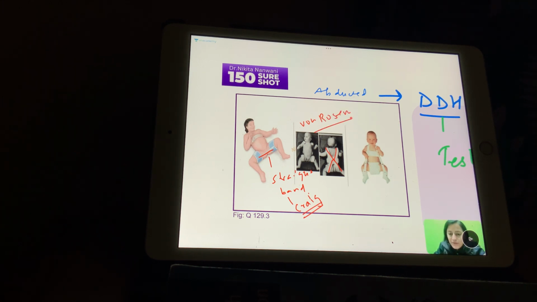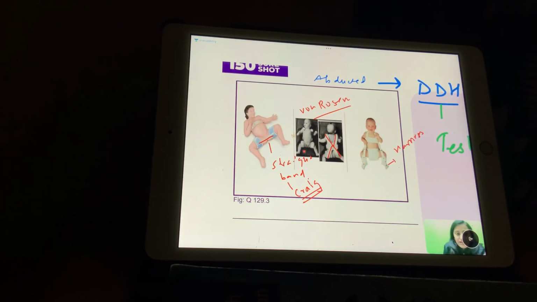And then we have the next one where the baby is in a harness. Like the baby is harnessed, completely packed, even the feet are packed. So this is a harness. The Pavlik harness is what is used for DDH. Okay, so these are the various ones for DDH.